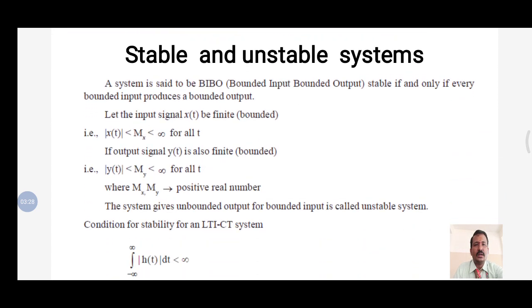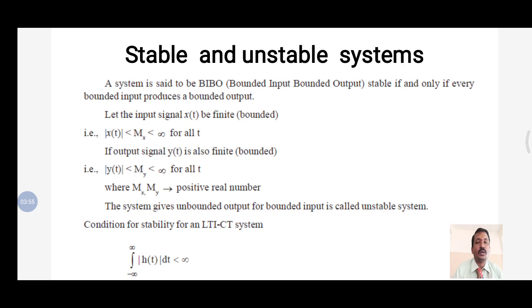Now I will go for stable and unstable systems. A system is said to be BIBO stable, that is bounded input bounded output, if and only if bounded input produces bounded output. Or we can say, if the system satisfies BIBO stability, then the system is said to be stable.